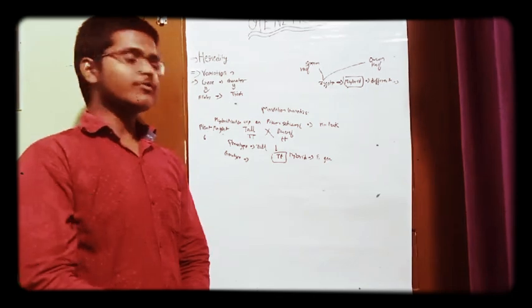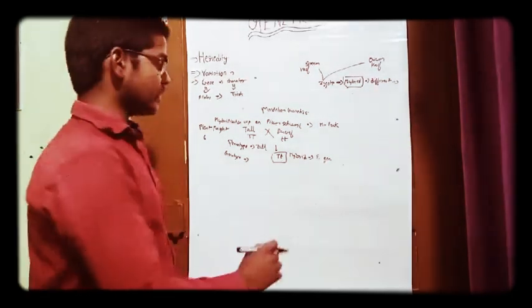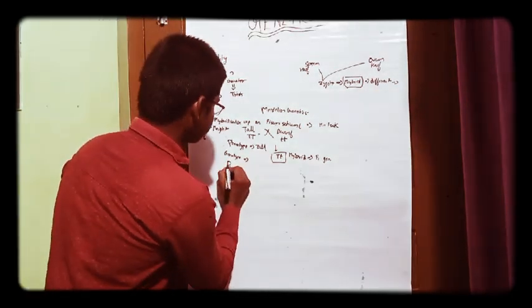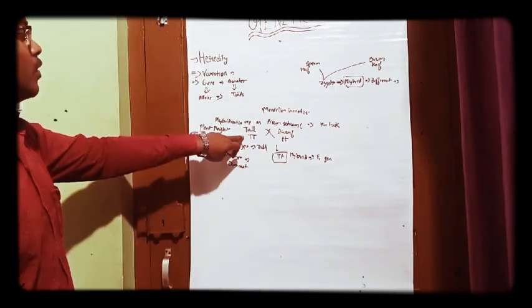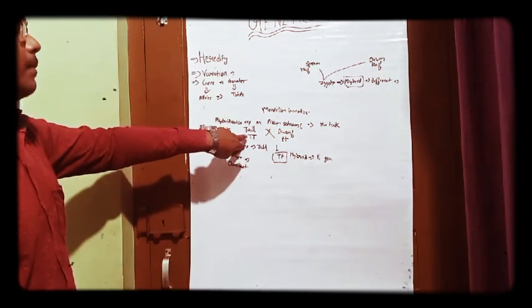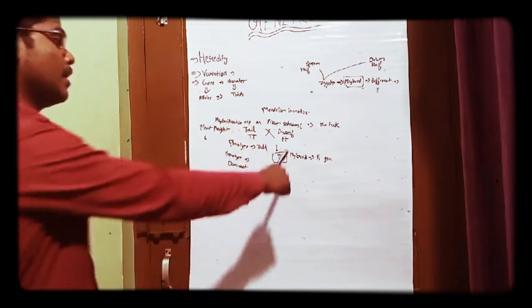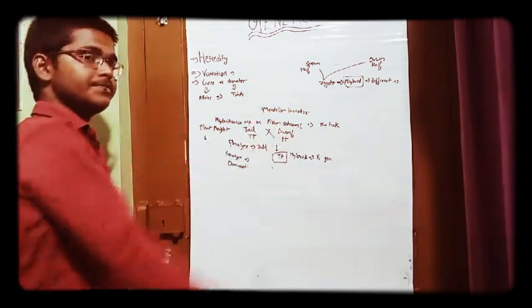Now let's move on to what is dominant allele and recessive allele. The phenotype of the parent plant is tall and the other is dwarf.